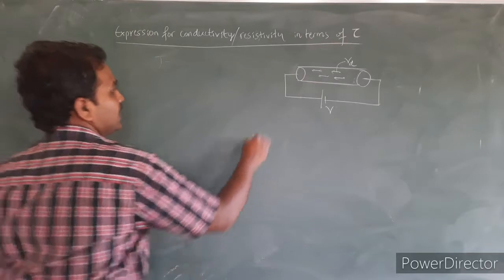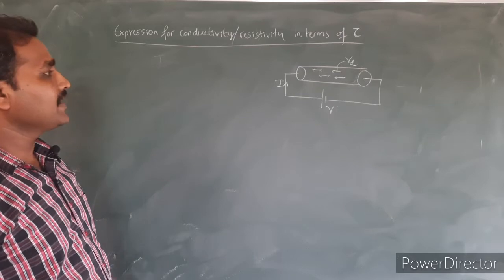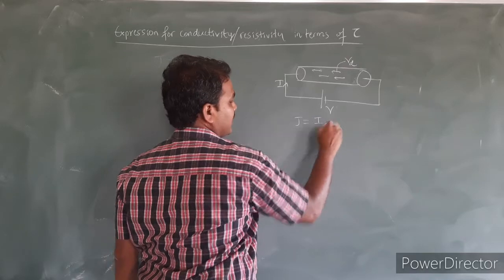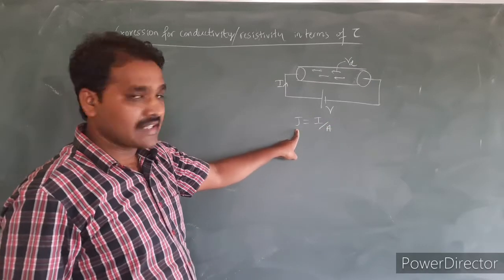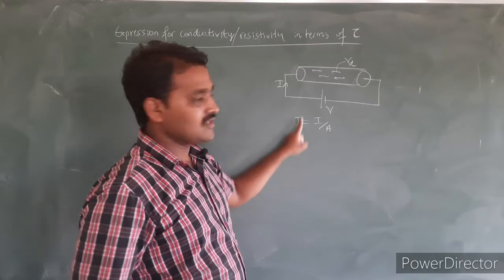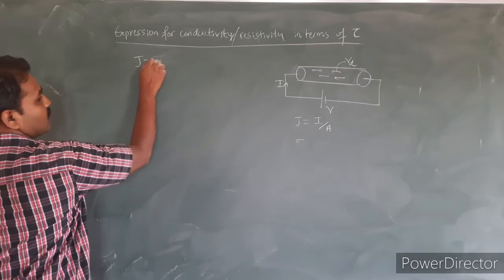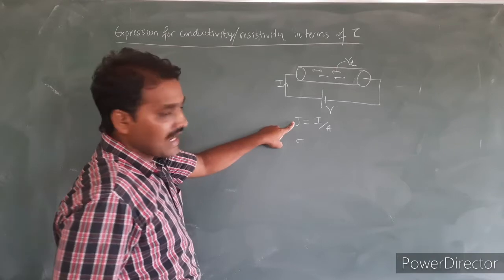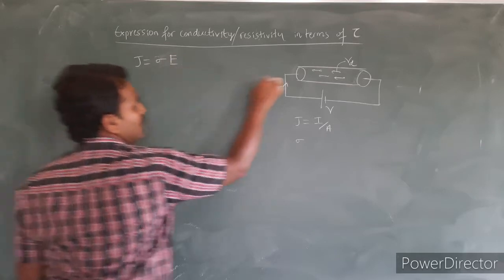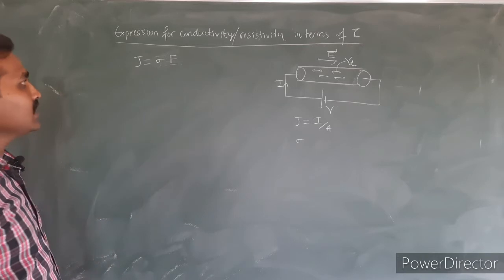The current flowing through the conductor is capital I, and the current density is J is equal to I divided by A, and sigma is the conductivity of the conductor. Just now we have derived the relation between the current density and the conductivity, J is equal to sigma into E, where E is the electric field through the conductor because of the external potential difference.